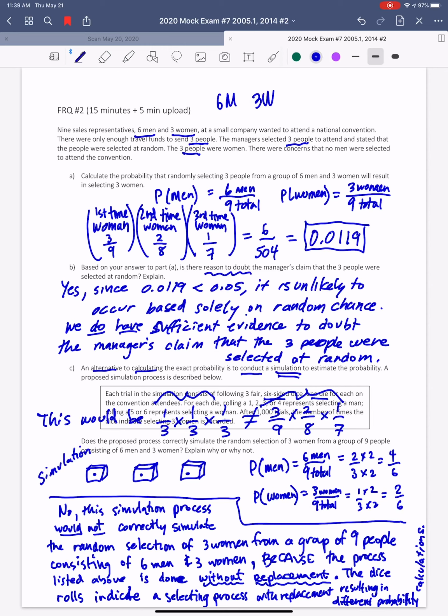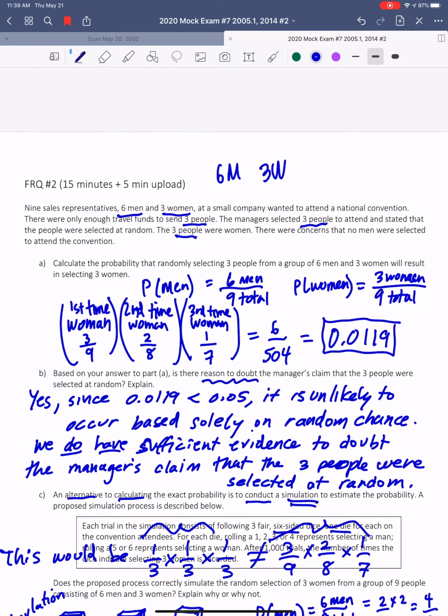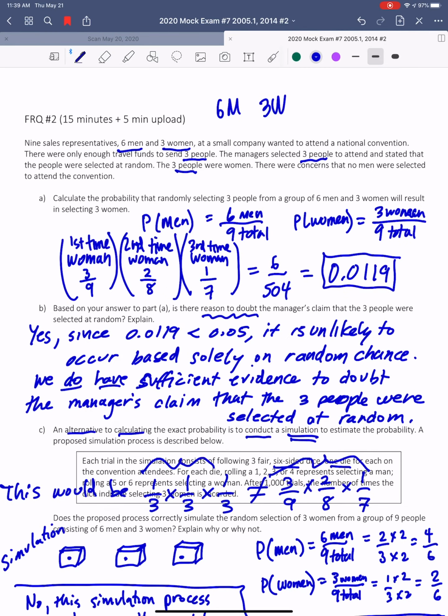It says 9 sales representatives, 6 men and 3 women, were at a small company and they wanted to attend a national convention. They only had enough travel funds to send 3 people. So the manager selected the 3 people, and all 3 chosen were women. This concerned the men greatly, and they were wondering, that's highly unlikely. Exactly what would be the probability, from the group of 6 men and 3 women, of all 3 selected being women?